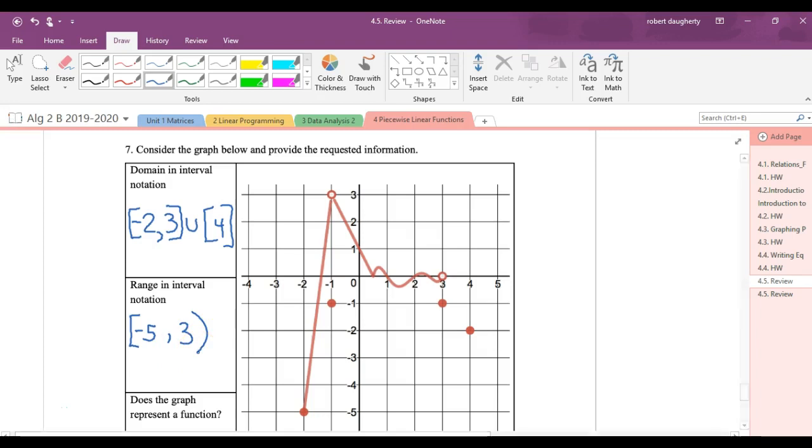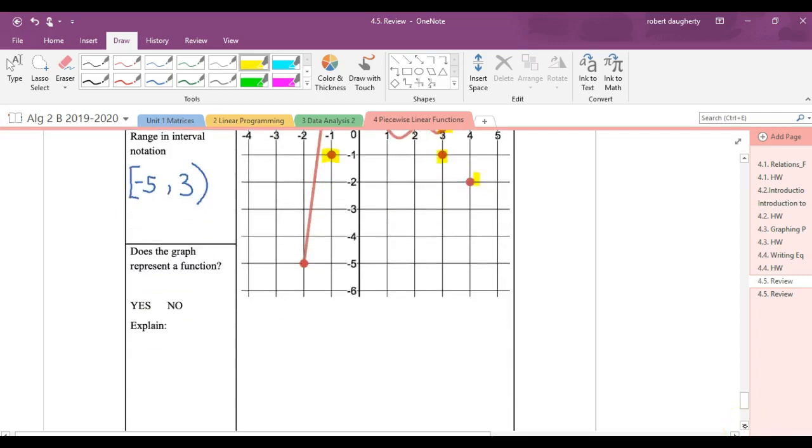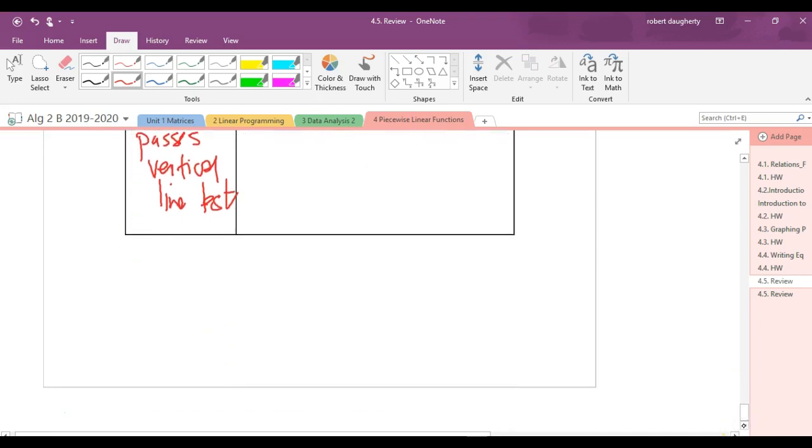Is this a function? It would not be a function if I had a place where I could draw a vertical line and get 2 values. If you look at all the points of discontinuity, that's okay. I'm only getting 1 value there, 1 value there, and 1 value there. So yes, this represents a function. It passes the vertical line test. And let's see what else. That is it. So that's it for our review of piecewise functions for Unit 4.